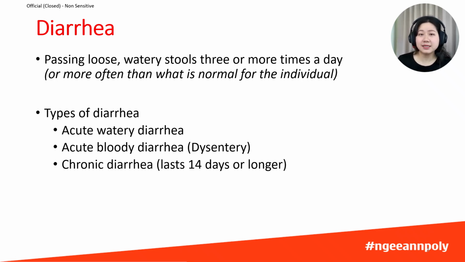There are 3 clinical types of diarrhea: acute watery diarrhea, acute bloody diarrhea, also called dysentery, and chronic or persistent diarrhea if the diarrhea lasts for 14 days or more.